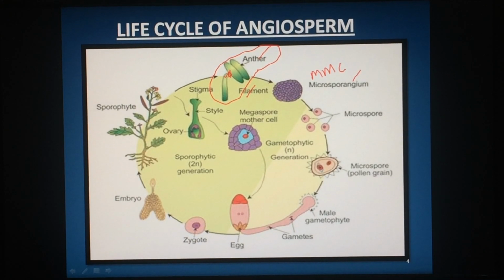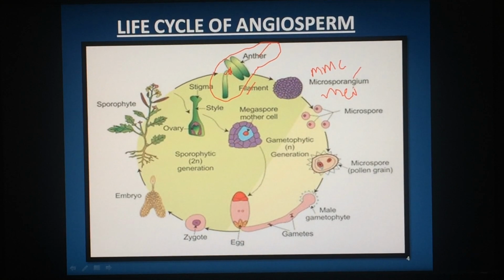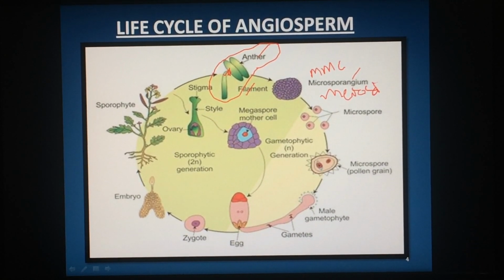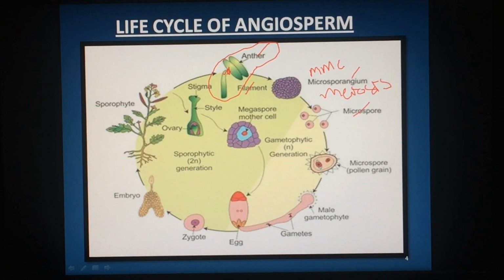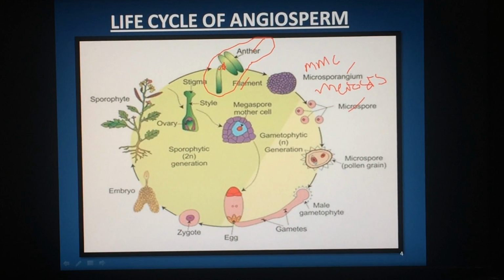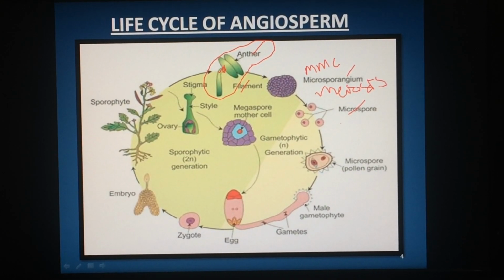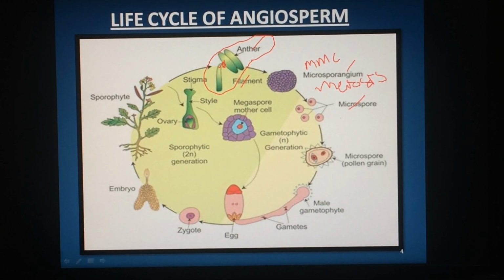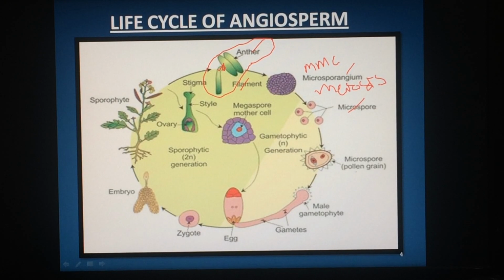In microsporangium, they will undergo meiosis to produce microspore. This process is called microsporogenesis. Then the microspore tetrad's callose wall will break, and by that pollen grains are released.